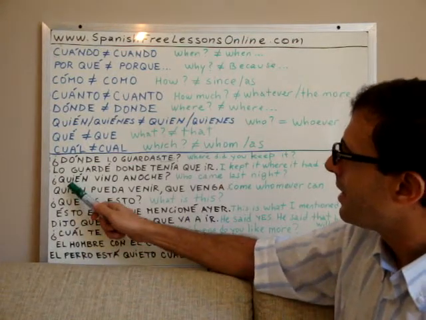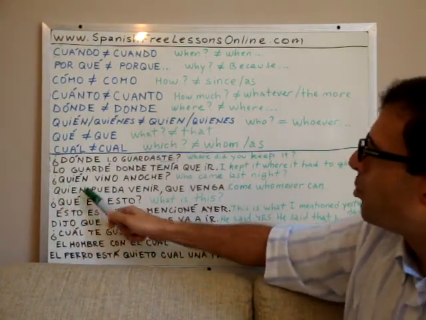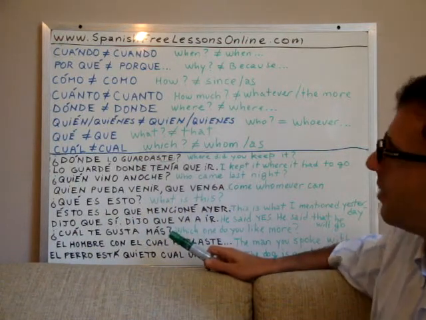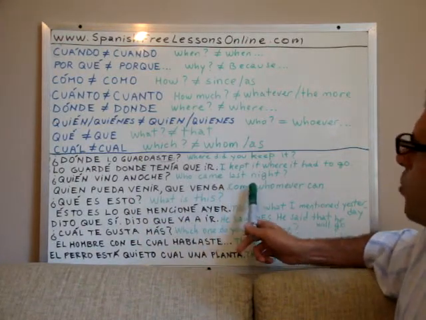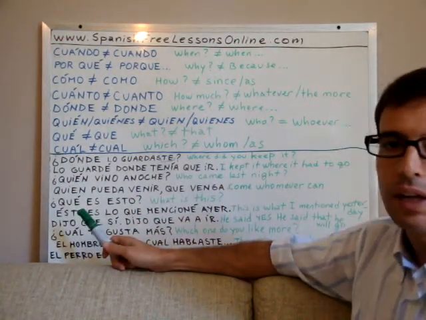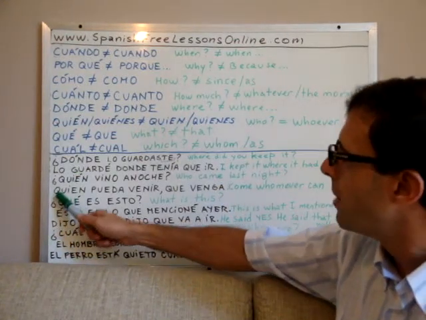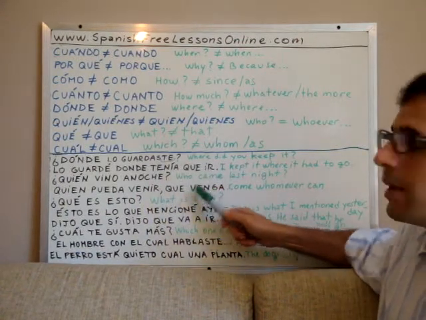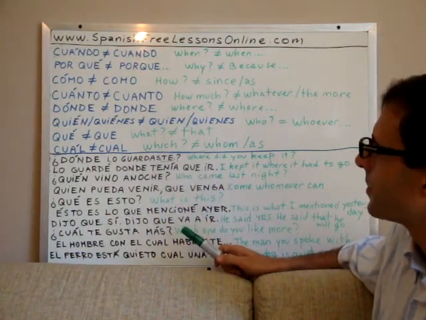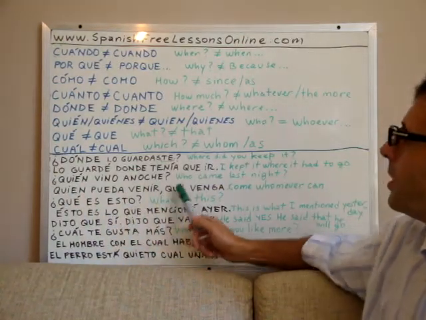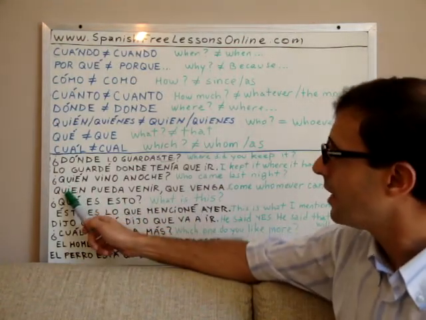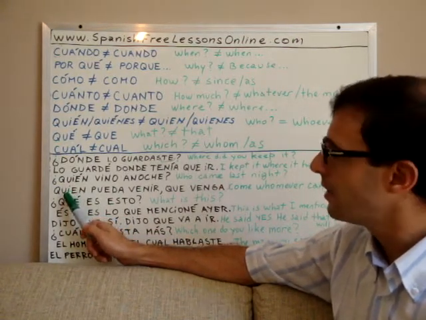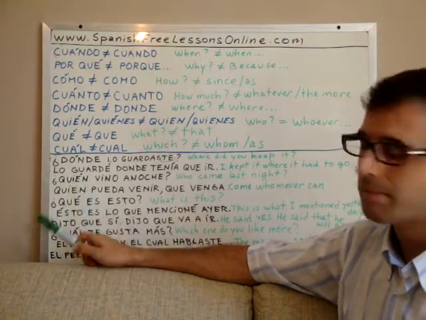So, ¿quién vino anoche? And quien pueda venir, que venga. This means come whomever can, right? Let's translate it word by word. Whomever can come, come. Then come, okay? Whomever can come, come. In this case, quien is not an inquisition, right? That's why it doesn't carry a tilde.